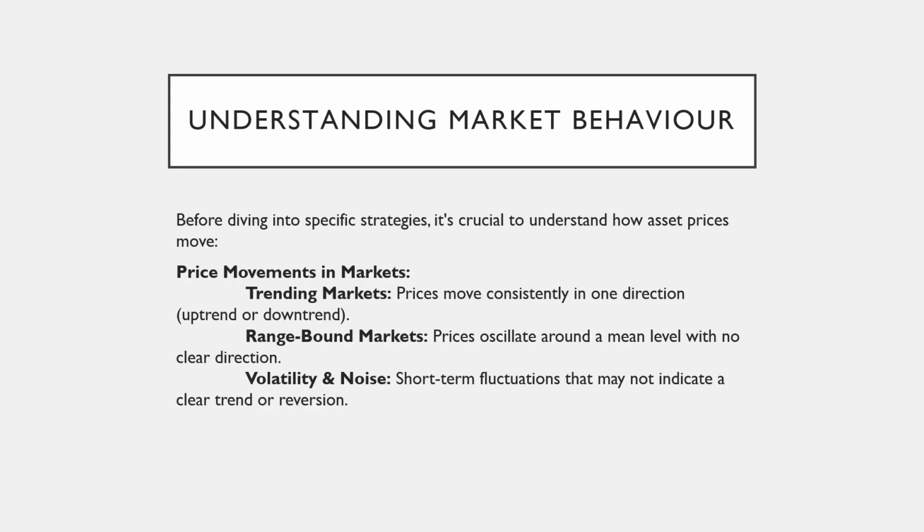Before we explore specific trading strategies, it's essential to understand how asset prices move in the market. Markets generally exhibit three types of price behavior. In trending markets, prices move consistently in one direction, either upward or downward. Range-bound markets fluctuate around a mean level without a clear direction. Lastly, volatility and noise refer to short-term price fluctuations that may not indicate a definitive trend or reversion. Recognizing these patterns helps traders choose the right strategy for different market conditions.